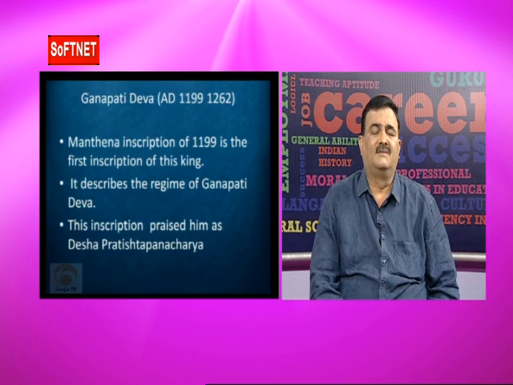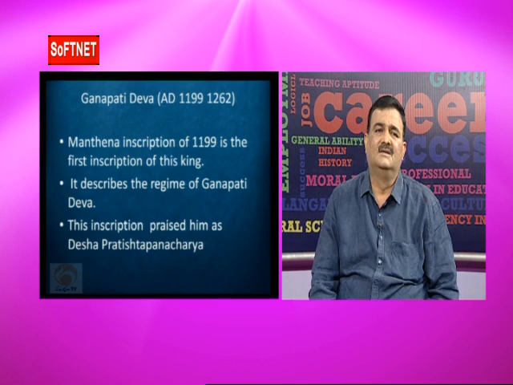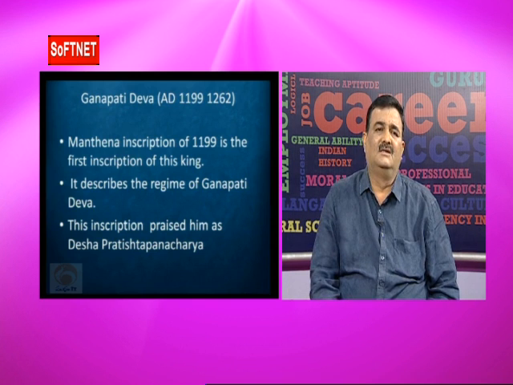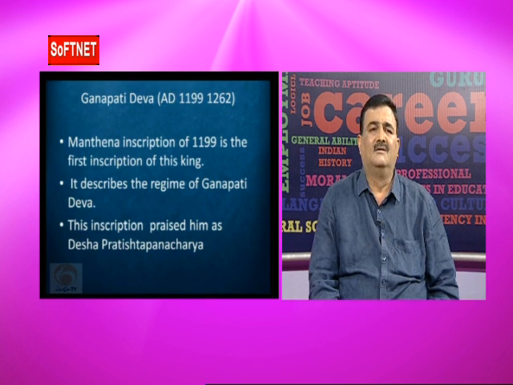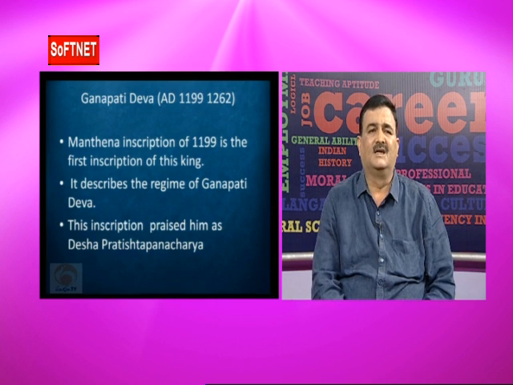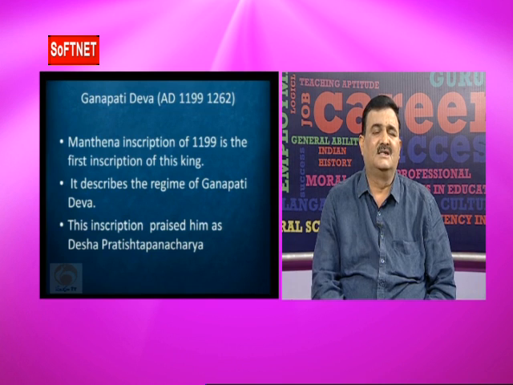After Rudradeva, Ganapadeva was one of the important rulers among the Kakatiyas. Ganapadeva was the greatest emperor among the Kakatiyas. He ruled from 1199 to 1262, which is the longest period. Which Kakatiya ruler ruled for the longest period? The answer is Ganapadeva. He ruled almost 62 or 63 years.